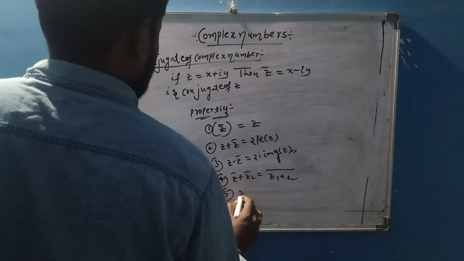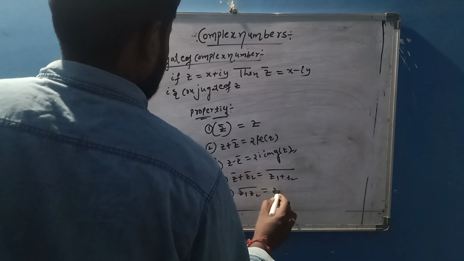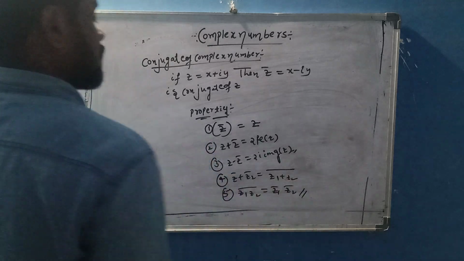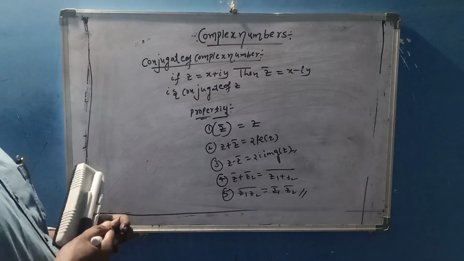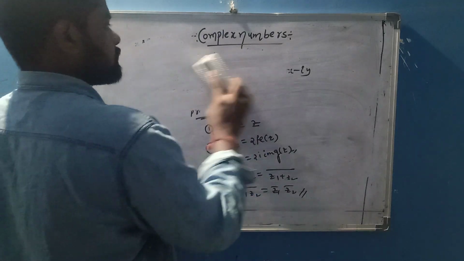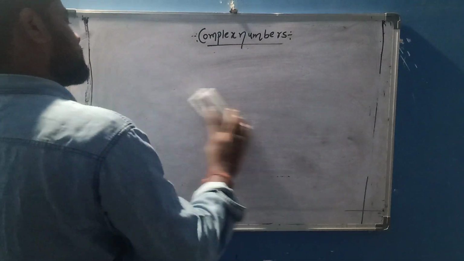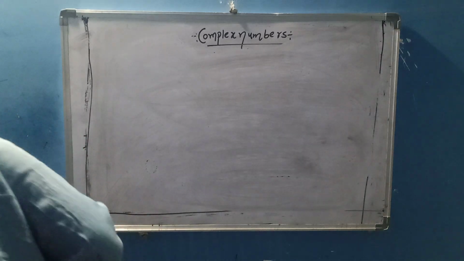Next, z1 z2 whole bar equals z1 bar into z2 bar. Like this, these are the 5 properties of the conjugate of a complex number.